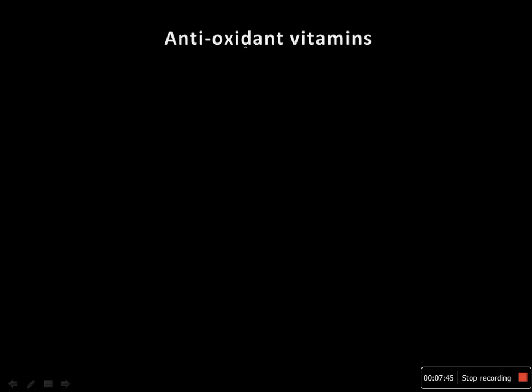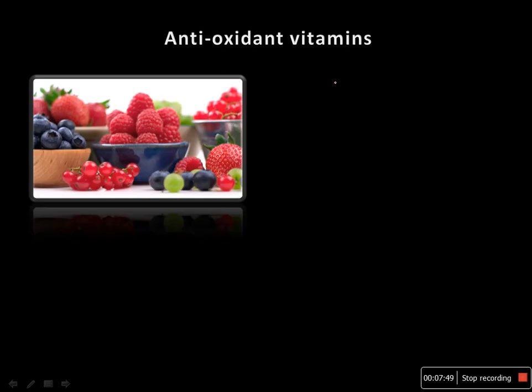Next is antioxidant vitamins. Antioxidant vitamins are mainly vitamin E, vitamin C and provitamin A. Their function is to eradicate the free radicals and prevent the damage done by the free radicals to the body. They are antioxidants because they themselves get oxidized and prevent oxidation of other structures in the body.